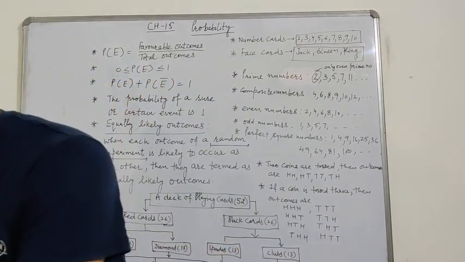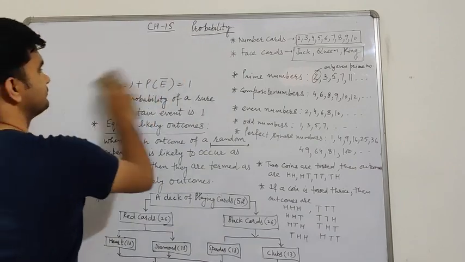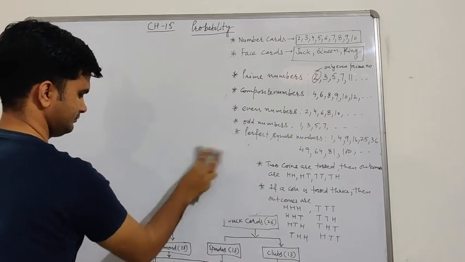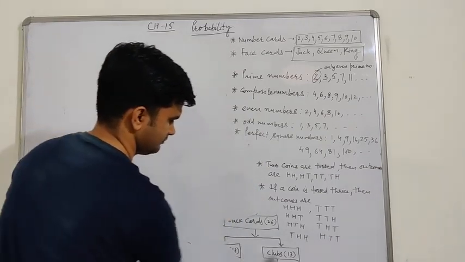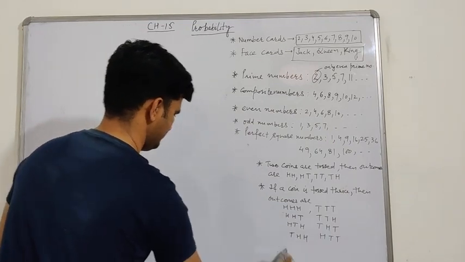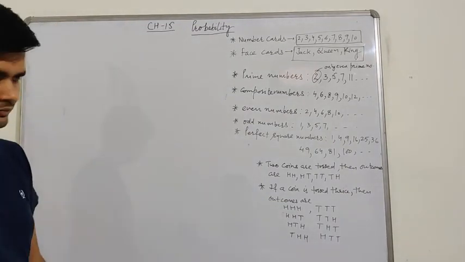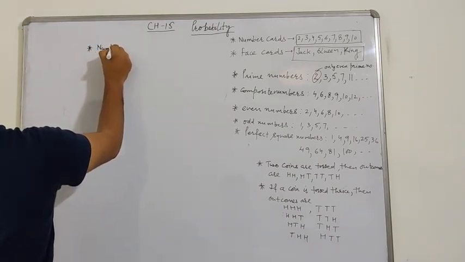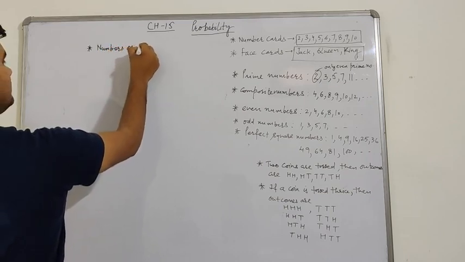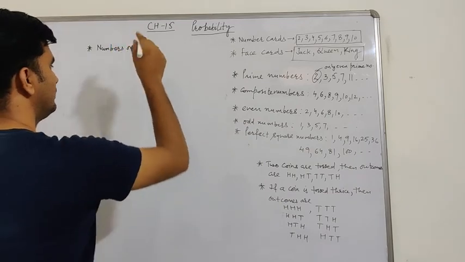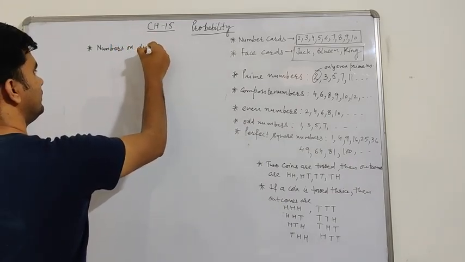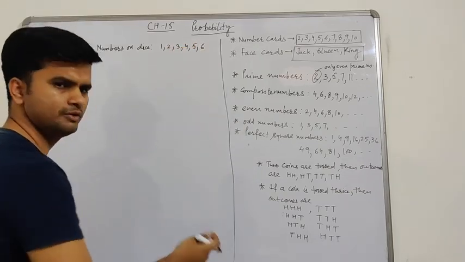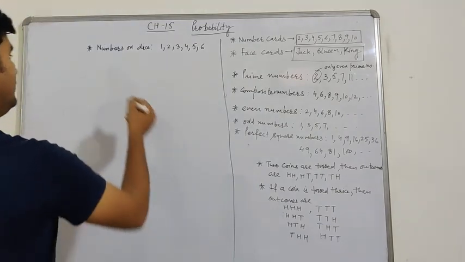Now come to the next point. Numbers on a dice: 1, 2, 3, 4, 5, 6. You all know about the numbers on a dice, 1 to 6, right?